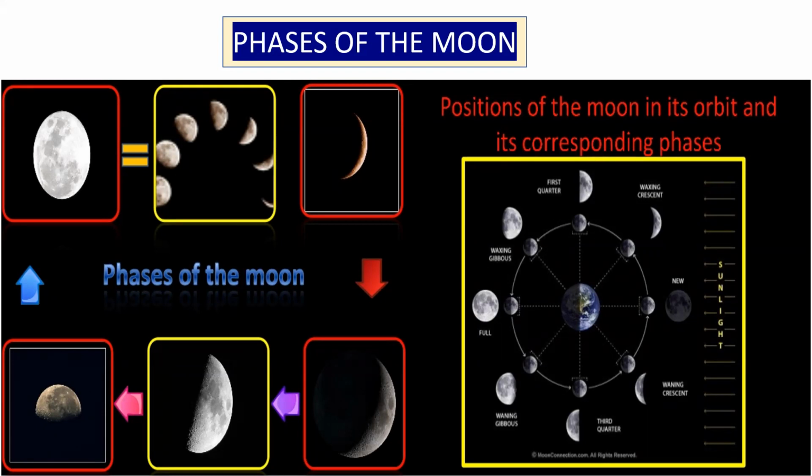After 15 days from the full moon day, the moon is not visible again. So we have the new moon again. This new moon will again change into a full moon after another 15 days, and the process is repeated. The different shapes of the bright visible part of the moon as seen from the earth during a whole month are called phases of the moon. In the phases of the moon, we have the waxing phase and the waning gibbous.